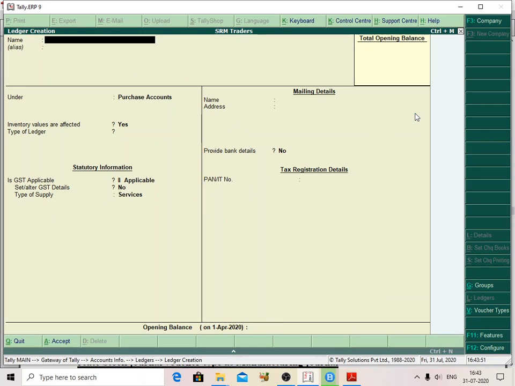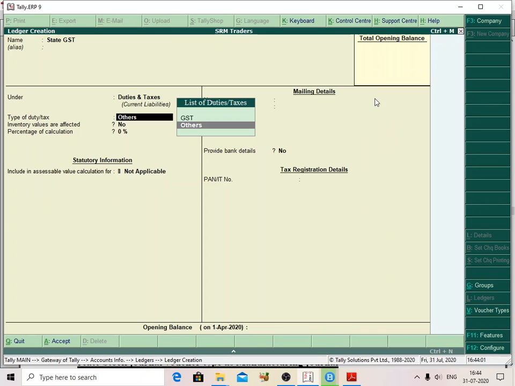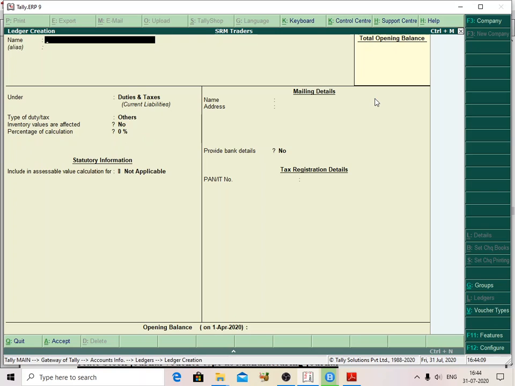After that, I am going to create State GST tax. It is under Duties and Taxes, and under GST. It is a state tax, I am not giving any tax rate.